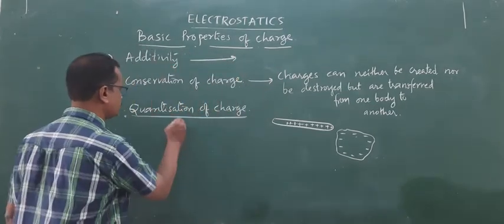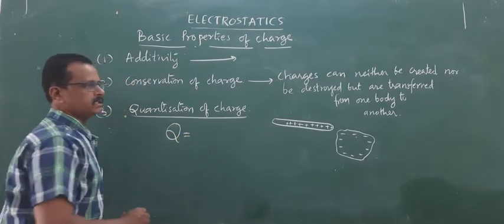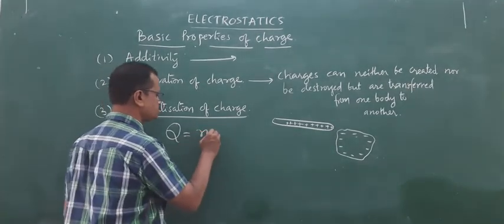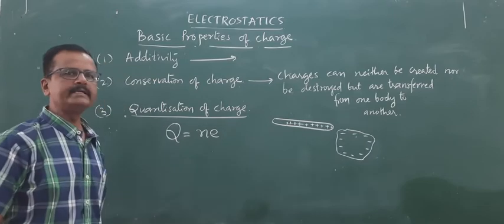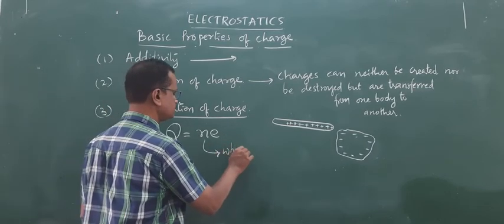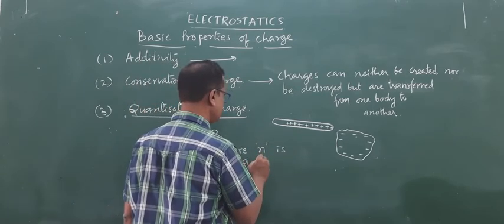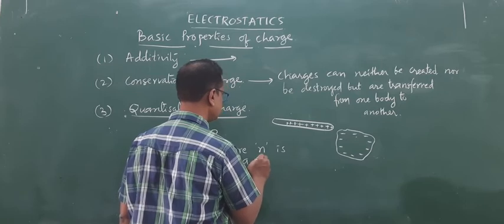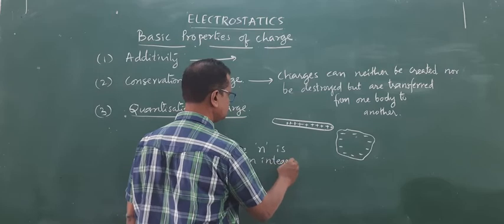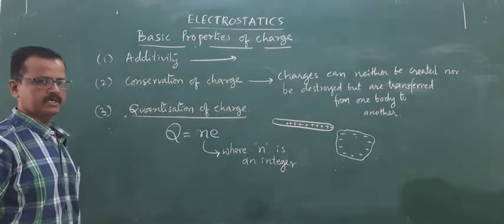The total charge on a body is equal to an integral multiple of the basic unit of charge, where n is a whole number, an integer, a positive integer or a negative integer. So, this is called quantization of charge.